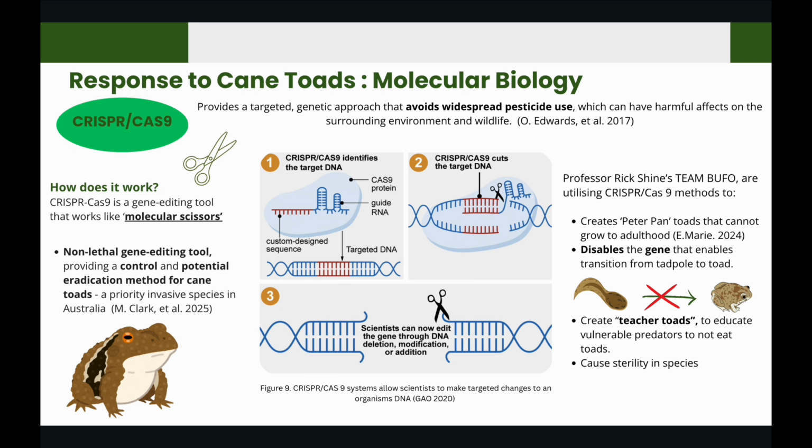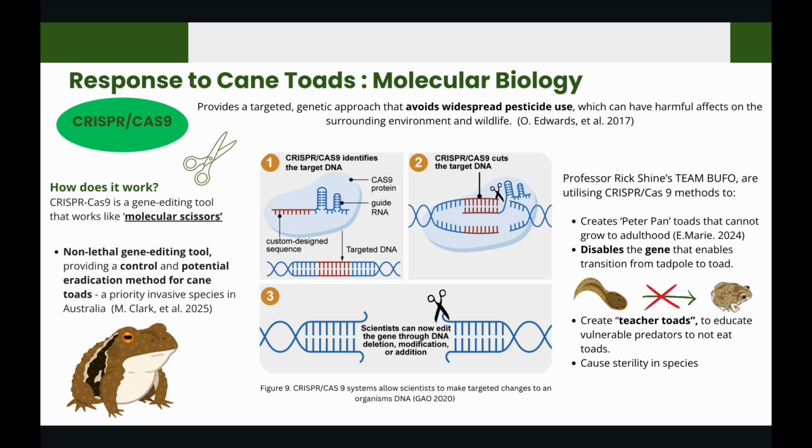CRISPR-Cas9 is being researched and developed as a non-lethal gene editing tool to control invasive alien cane toad populations by generating less toxic toads, as well as creating Peter Pan toads that cannot grow to adulthood. So how does it work? CRISPR-Cas9 is a gene editing tool that works like molecular scissors. It consists of two parts.